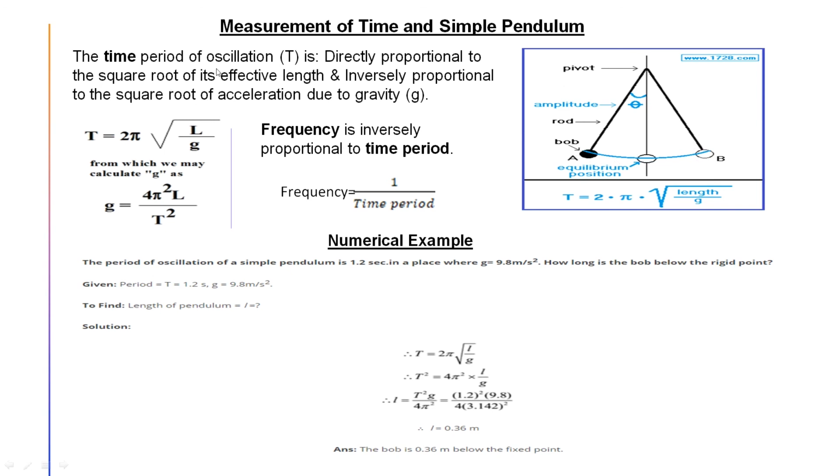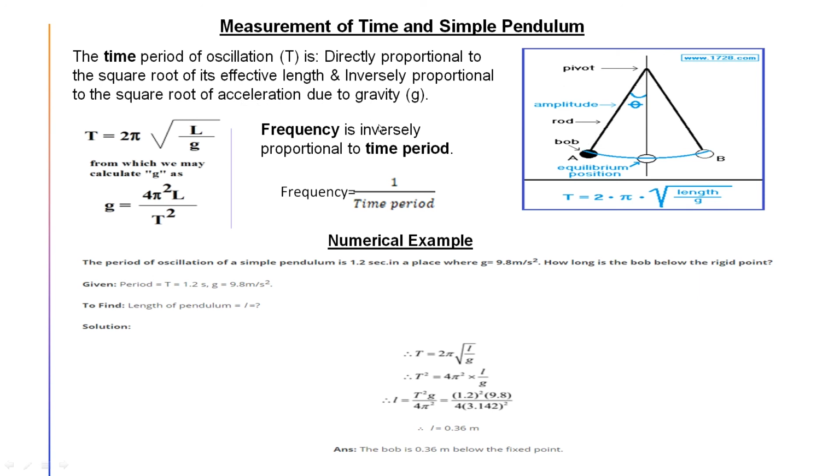It is known that the time period of oscillation is directly proportional to the square root of the length of this thread or rod, and inversely proportional to the square root of acceleration due to gravity.